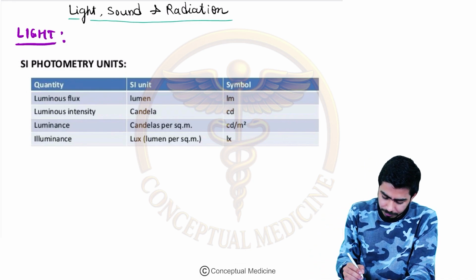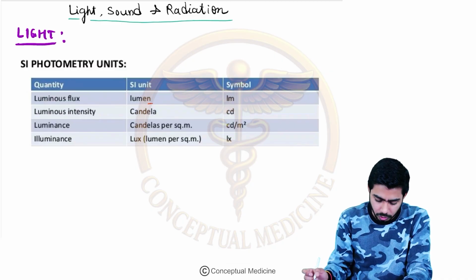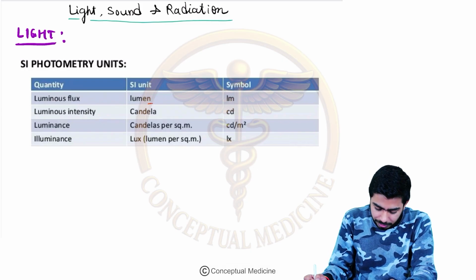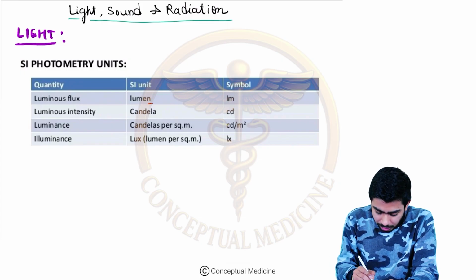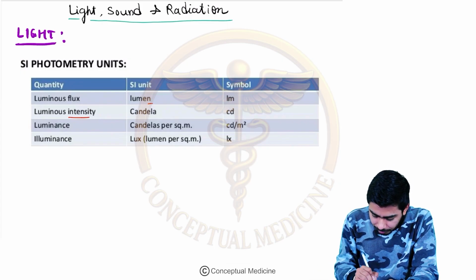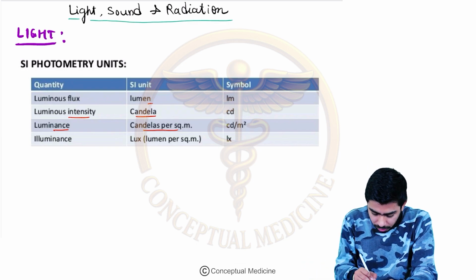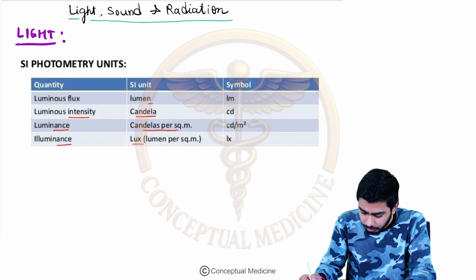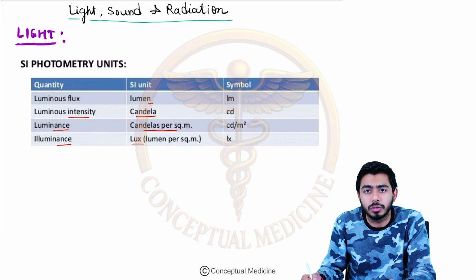So basically, if you talk about luminous flux, here the unit is the lumen, right? There is an inverter named Luminous as well, by the way, so you can remember that by that also. So luminous flux has the lumen as its SI unit, and luminous intensity has the SI unit candela. Luminance has the SI unit candela per square meter, right? And if you talk about illuminance, it has the SI unit lux or lumen per square meter, right? The symbols are not that important, but what is important is the SI unit, right?